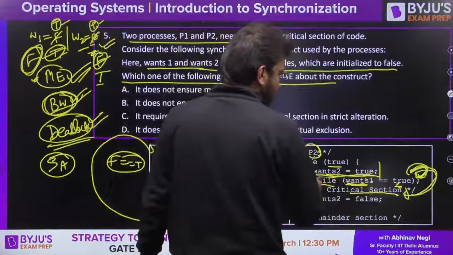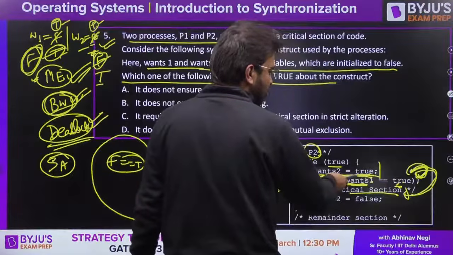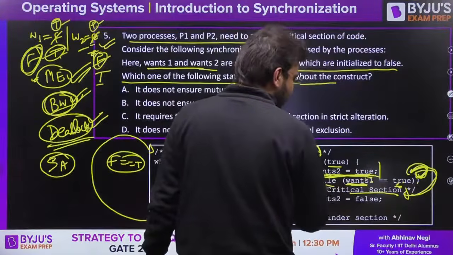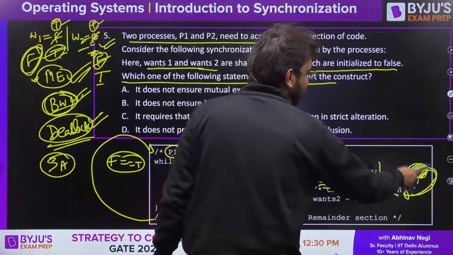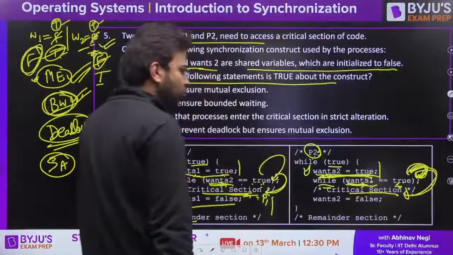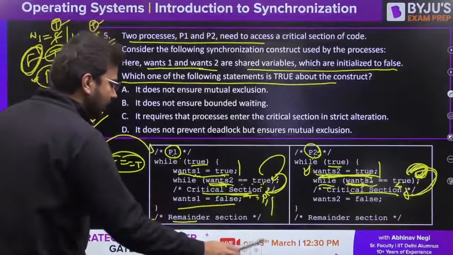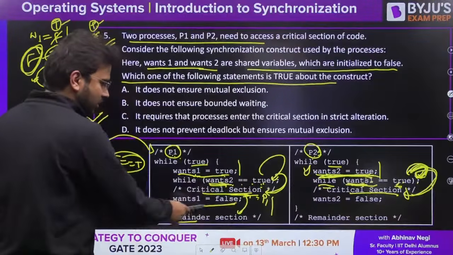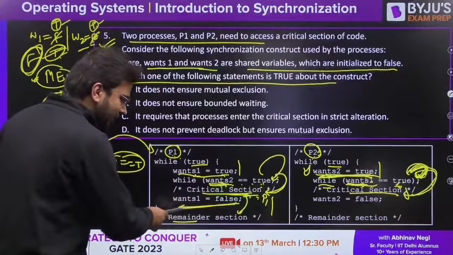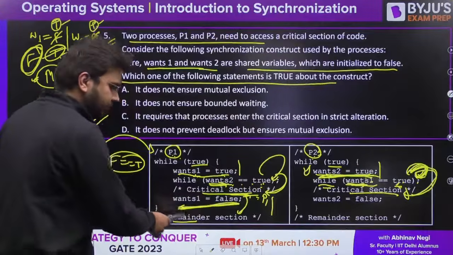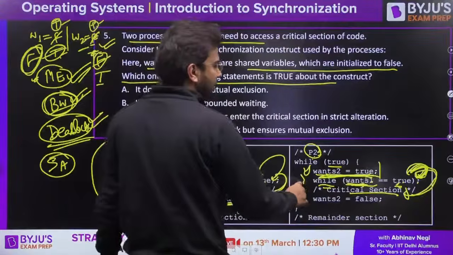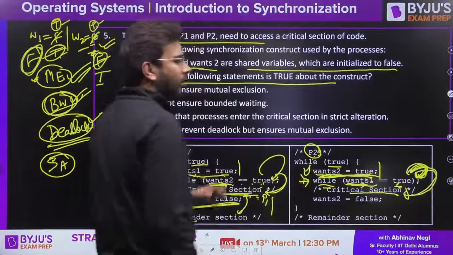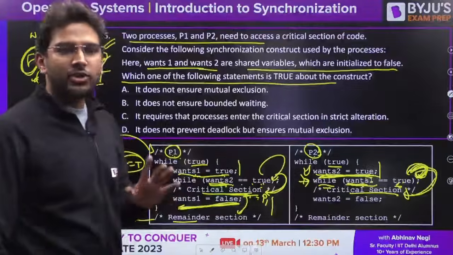Then the while loop will be doing busy waiting here because wants1 is equal to true already. Now when P1 completely executes and sets wants1 is equal to false, as soon as it makes wants1 false, the while condition for P2 will become false. Yes or no?